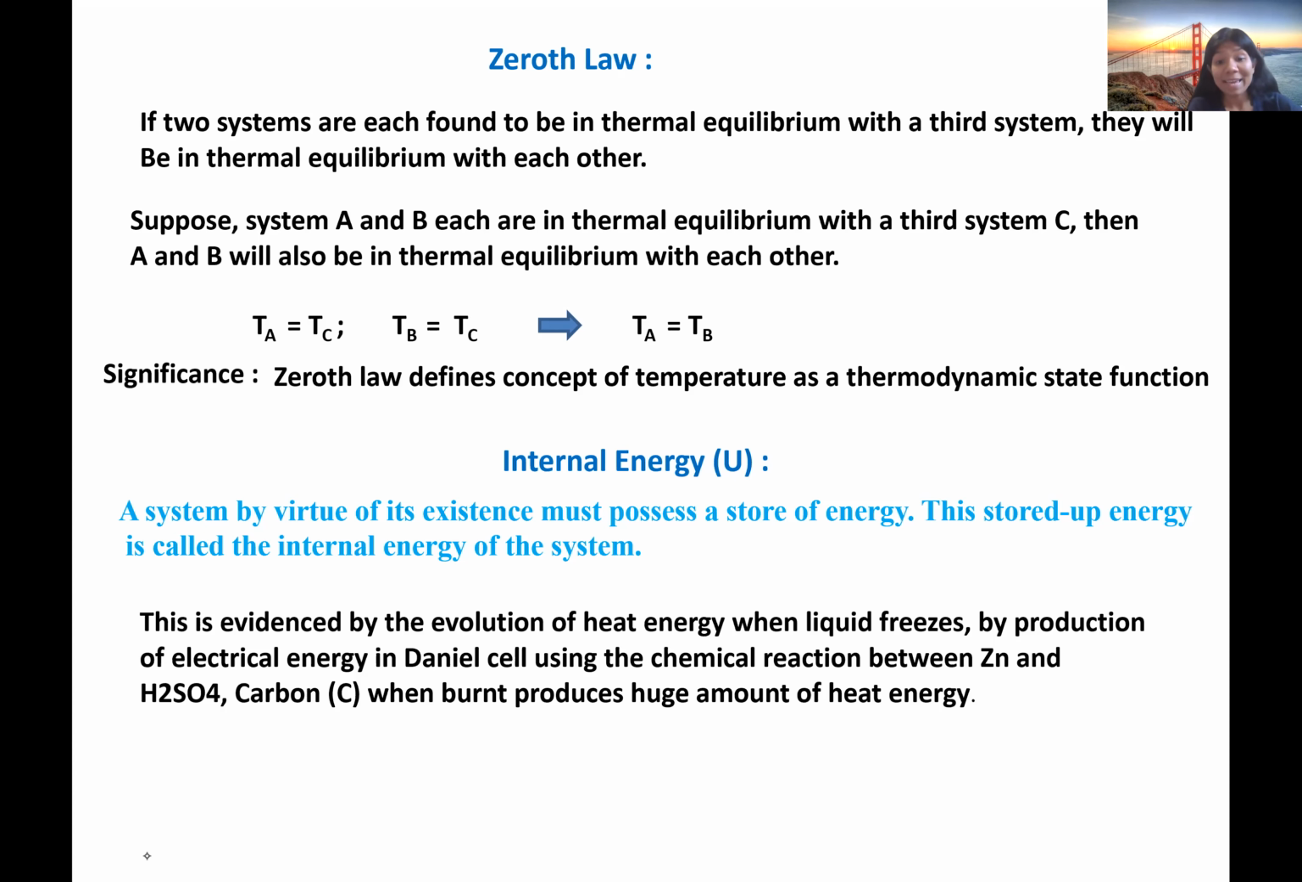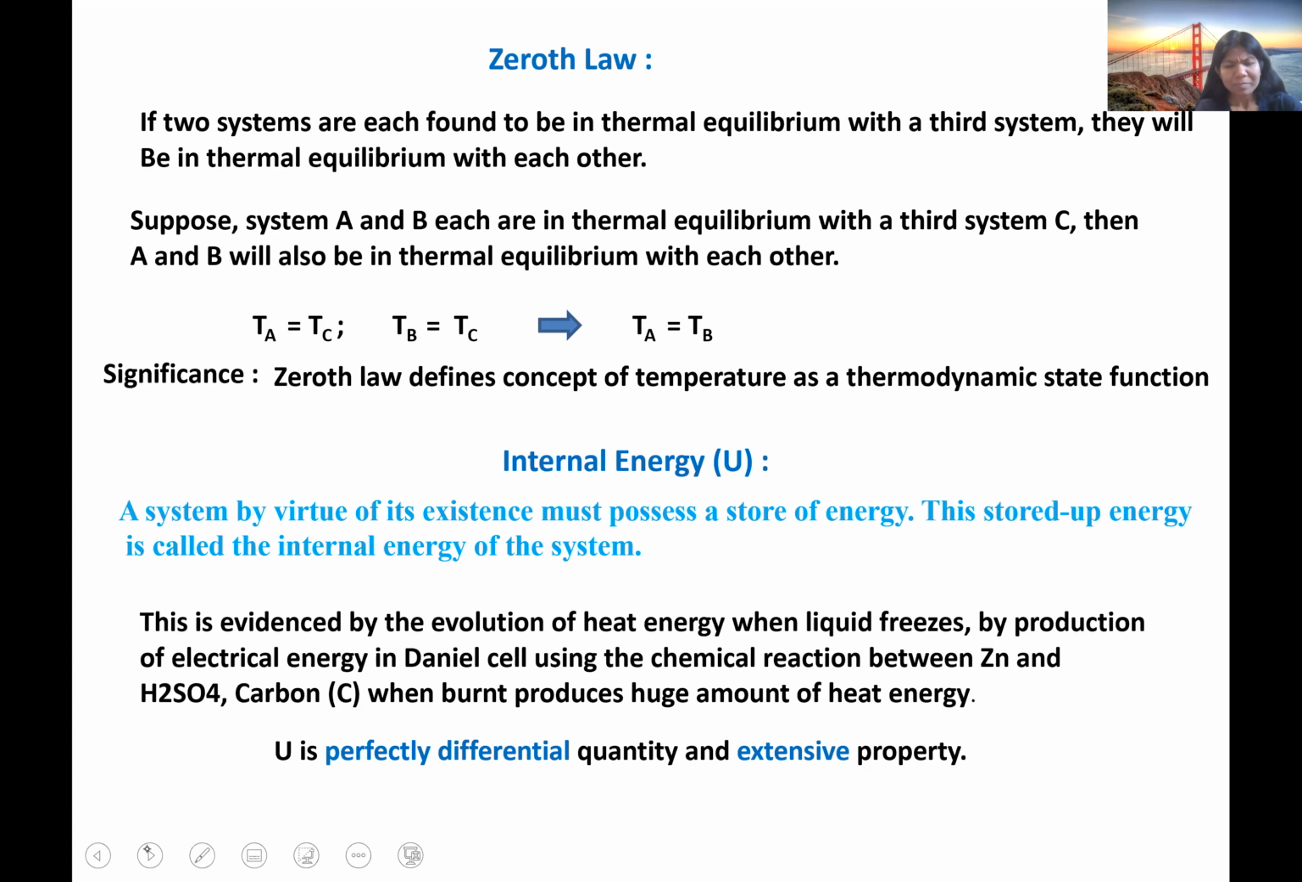The similar is the case in an electrochemical Daniell cell, where there is a reaction between the zinc and H2SO4, and it is producing some electrical energy. The chemical energy is being converted to electrical energy. So this is also an evidence of internal energy of the system. And a very easy example is whenever we burn a candle, a lot of heat energy is being produced. So this is also the inherent internal energy of the system.